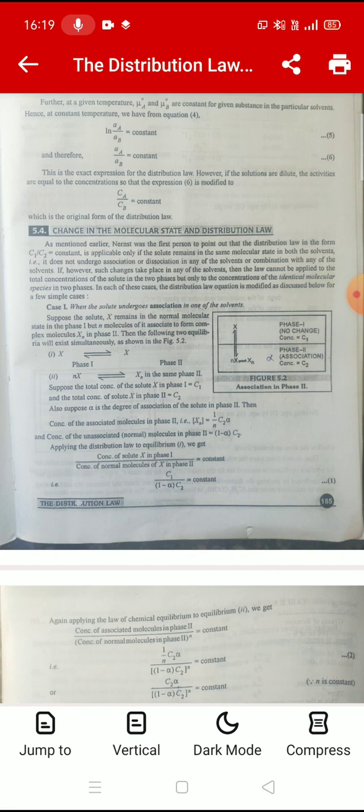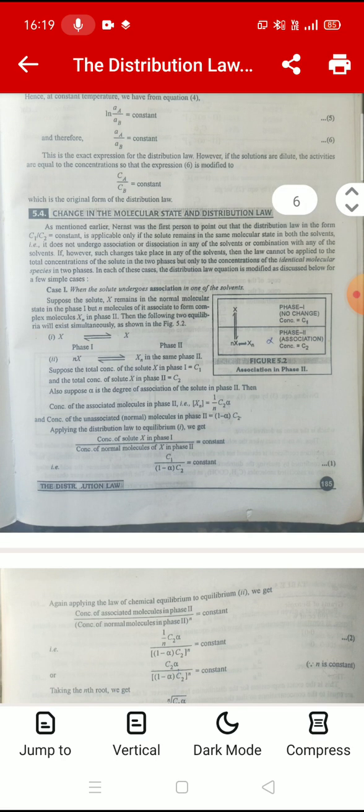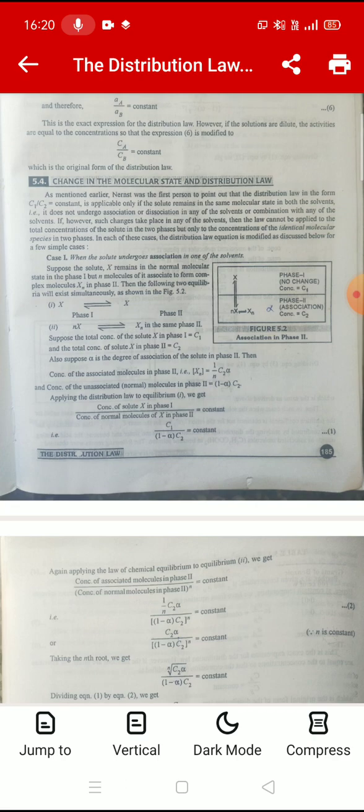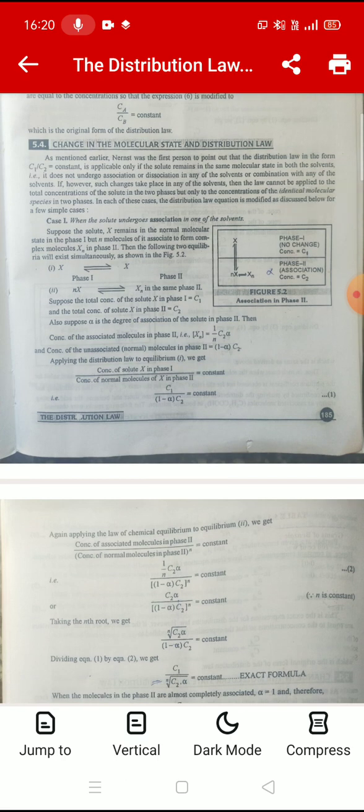Suppose the solute X remains in the normal molecular state in phase first, but n molecules of it associate to form complex molecules Xn in phase second. Then the following two equilibria will exist simultaneously, which is shown in the figure. In this figure, we have taken two phases, phase 1 and phase 2. In phase 1, no change takes place and its concentration is equal to C1. In phase 2, association takes place and concentration is equal to C2.